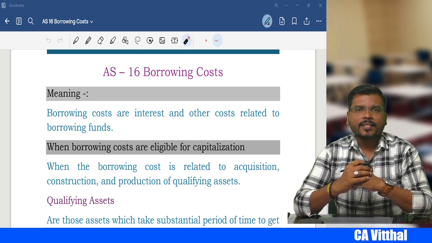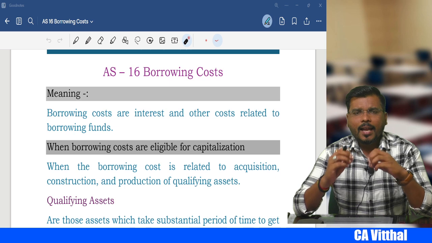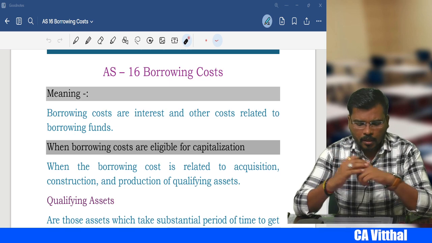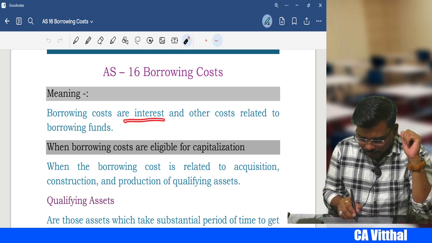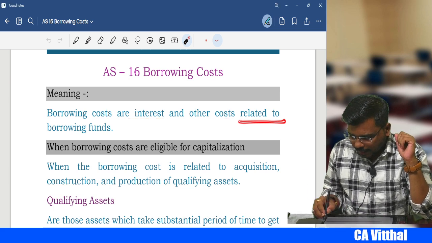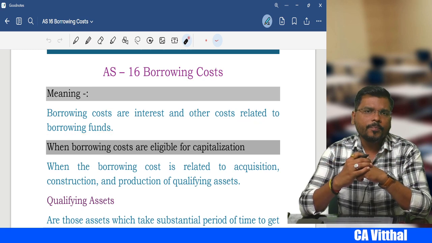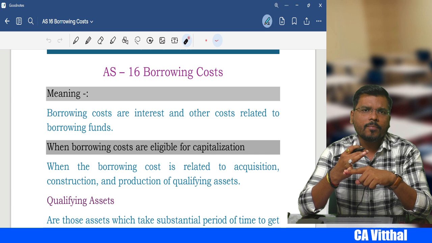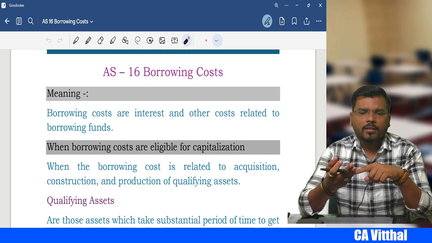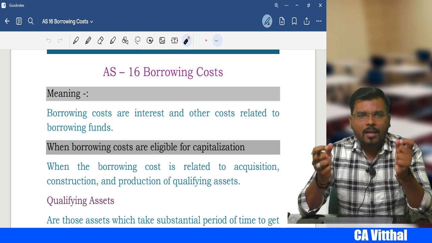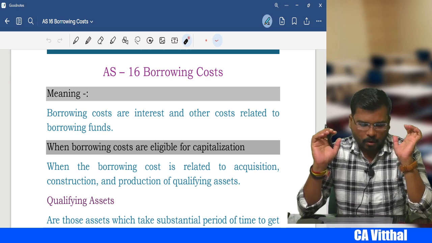Today we are going to discuss a very important AS of financial accounting, that is AS 16, borrowing cost. So what is borrowing cost, my dear student? Borrowing costs are interest and other costs related to borrowing of funds. That means whenever we borrow money, we need to pay interest on that borrowing, and we need to pay other costs like processing fees. That amount we call a borrowing cost, right?